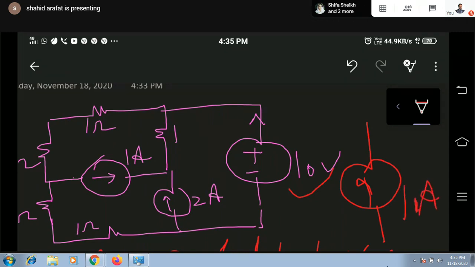Power supply means right now your source is acting as a voltage rise, an energy supplying device, a power supplying device, which means current should enter from negative. This direction is not given in the numerical. If you are trying to find out power supplied by this source, you will have to consider the direction of current in this fashion, because as per the direction, current is entering from the negative terminal.